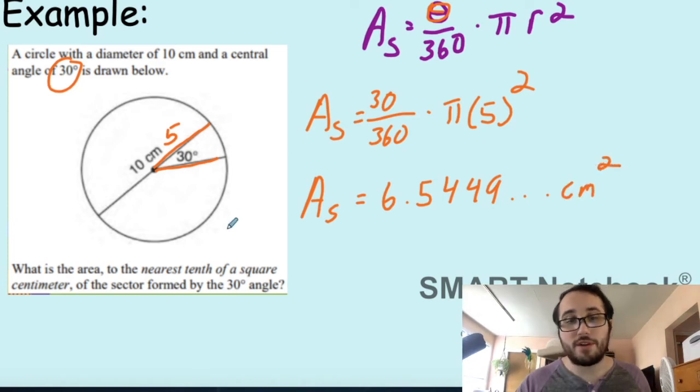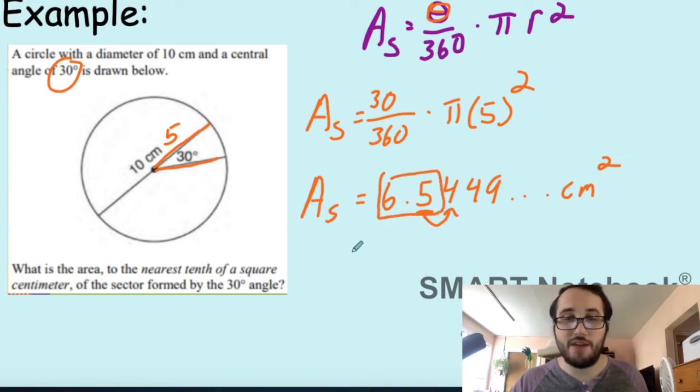We want to round to the nearest tenth. So this place is the tenths place, so we need to look to the next place. 4 is below 5, so we're going to keep it as 6.5. So the area of this sector is 6.5 centimeters squared.